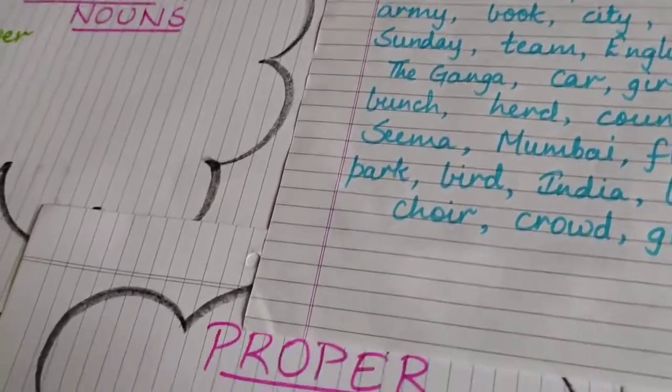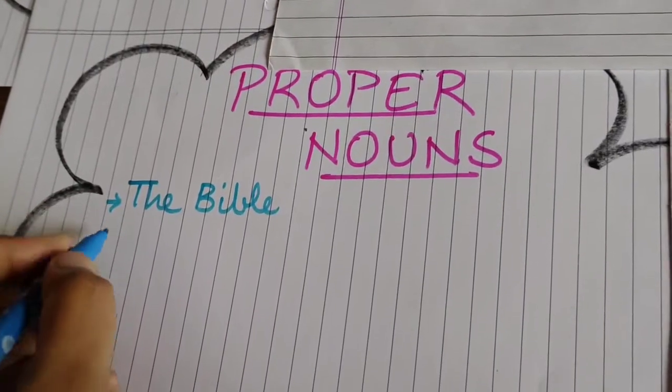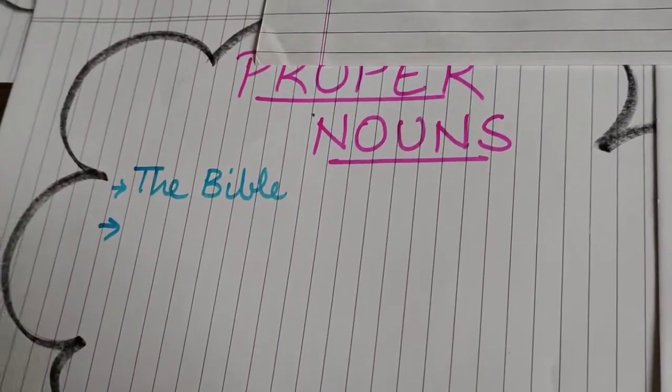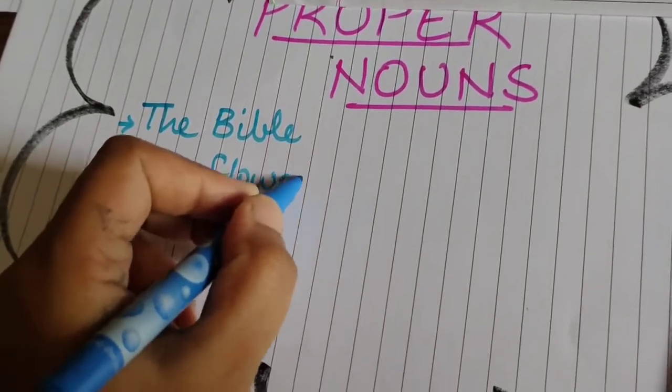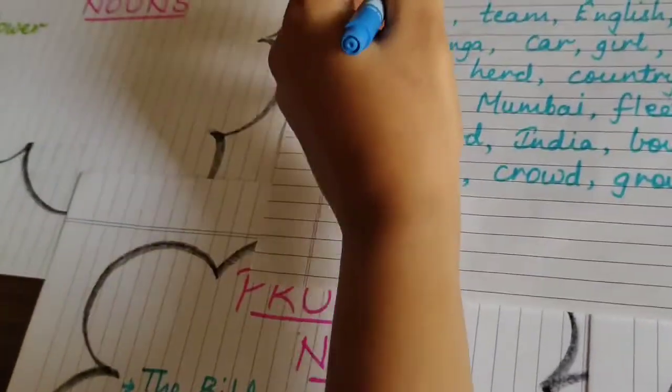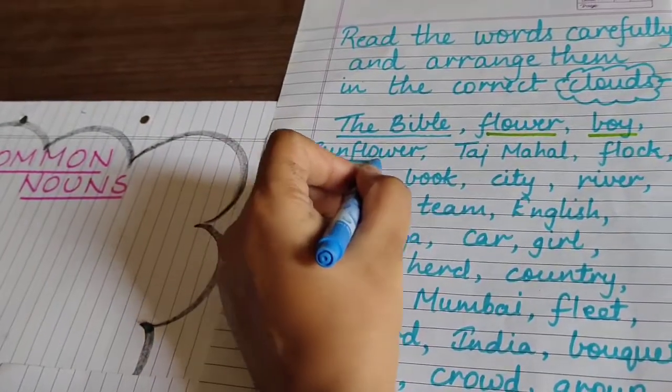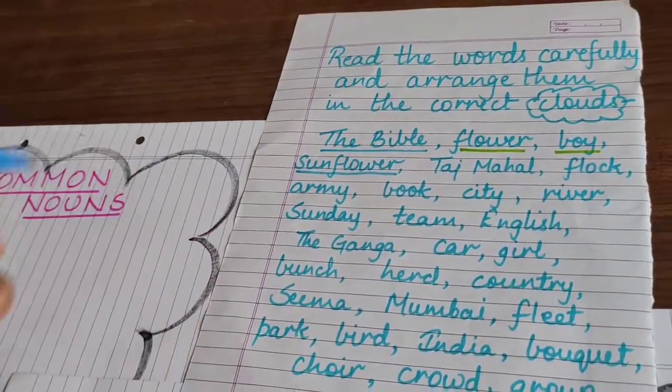Clear? So here we will write under the heading of proper noun, SUN, sun, FLOWER, flower, sunflower. And again here we will mark it as we have completed this word.